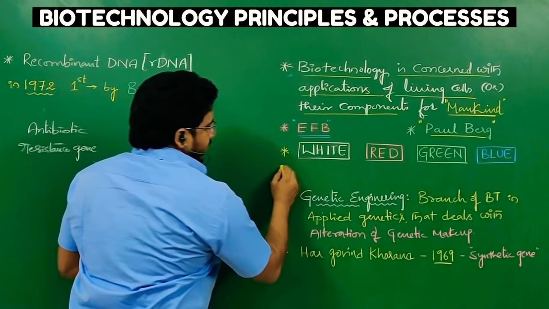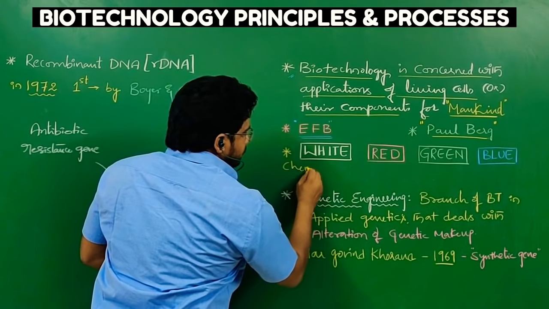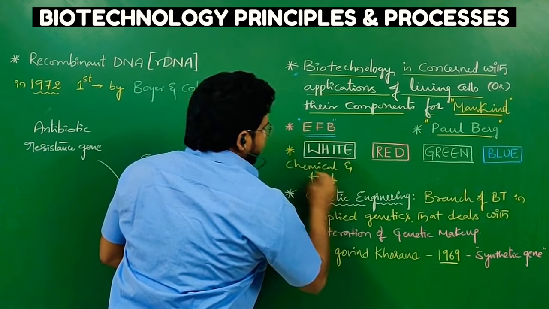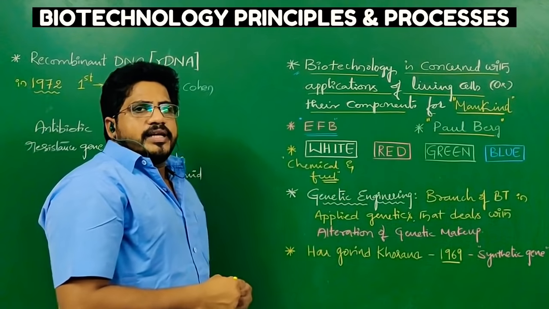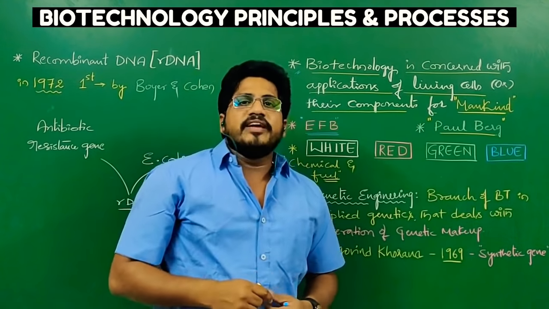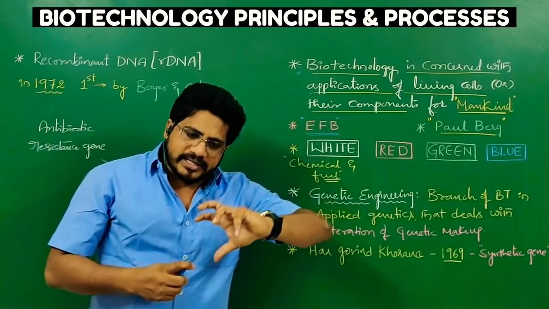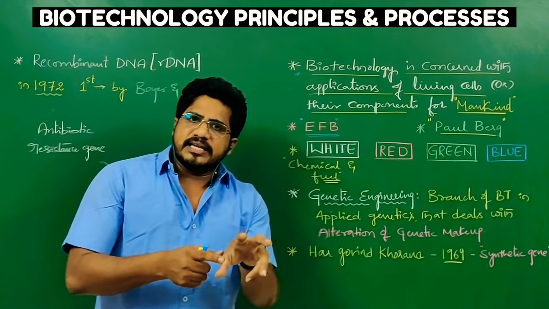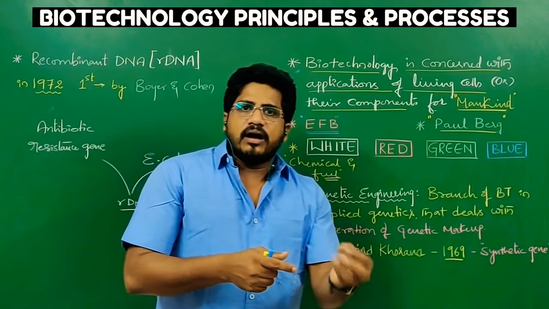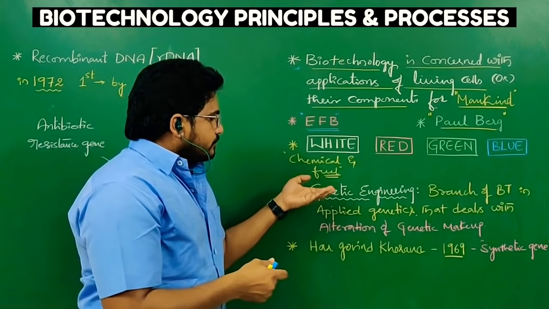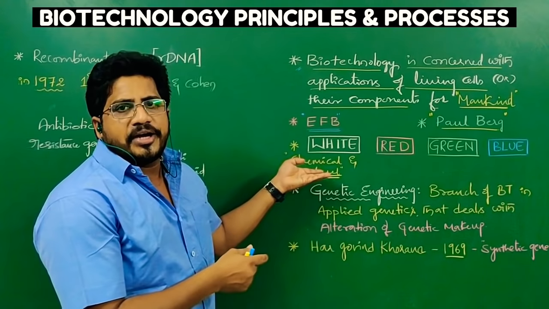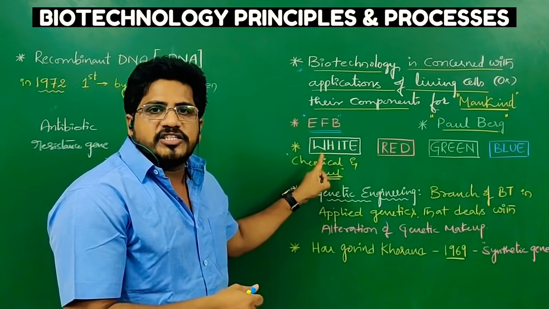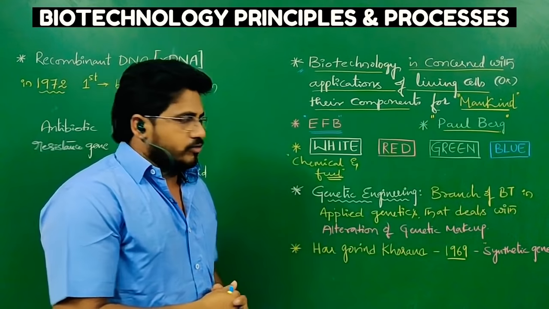In white biotechnology, industrial chemicals and fuel-like things are obtained by using some techniques applied to living organisms. If we extract some fuels from living organisms, whether plants or algae or dinoflagellates or any molds or animals, and use them in the process of biotechnology to extract some chemicals or fuels, such a biotechnology branch is called white biotechnology.